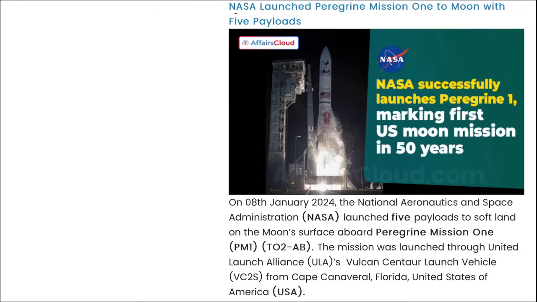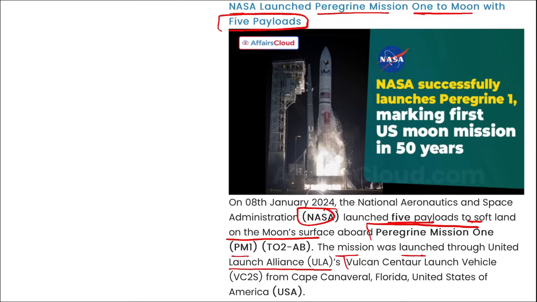Next, NASA has launched Peregrine Mission 1 to the Moon with 5 payloads. I repeat, NASA has launched 5 payloads to soft land on the moon surface on their mission, Peregrine Mission 1, PM1. The mission was launched through ULA's, that is United Launch Alliance, Vulcan Centaur launch vehicle from Cape Canaveral, Florida, USA.